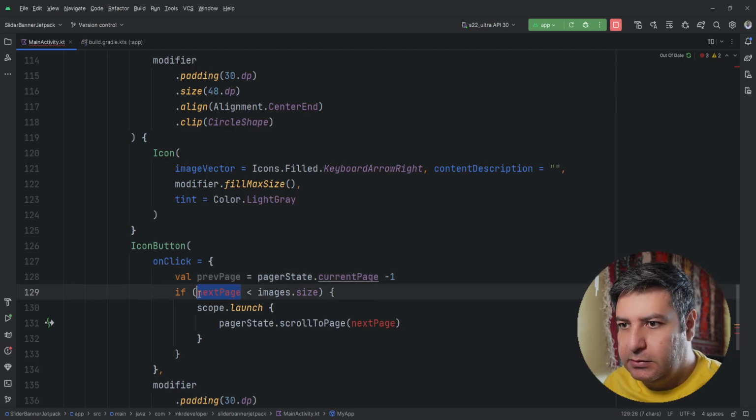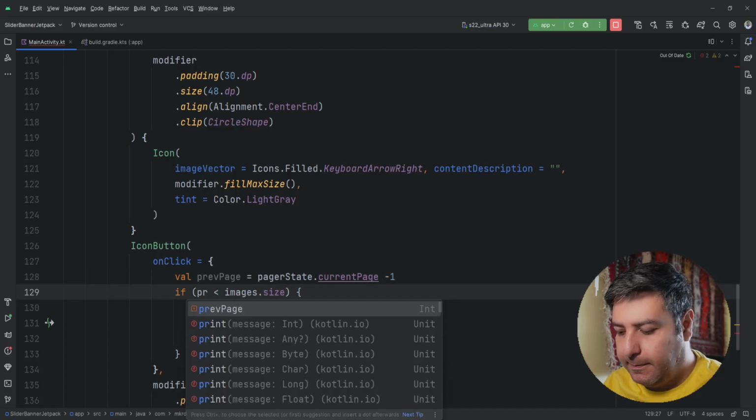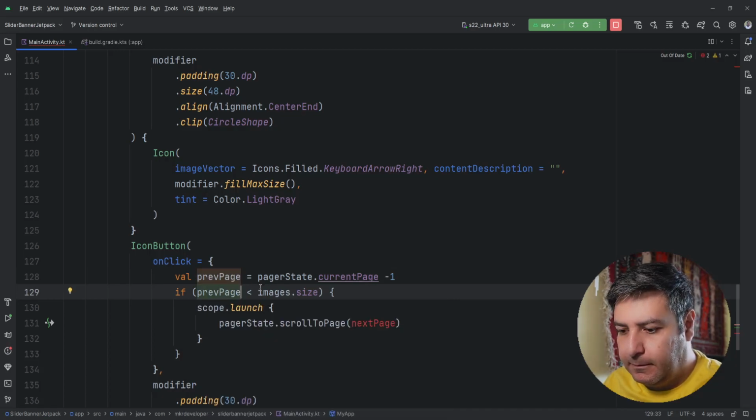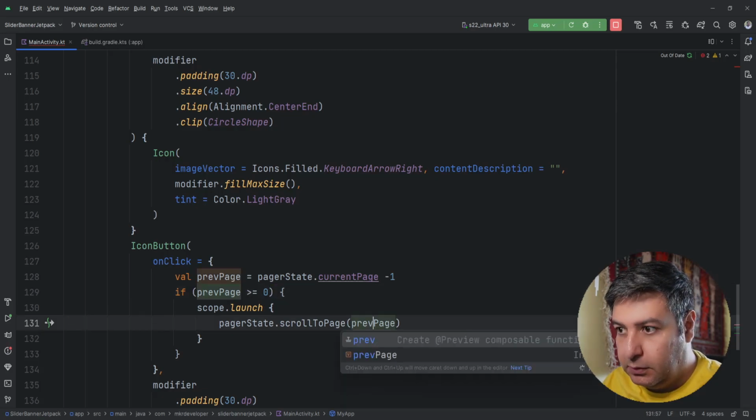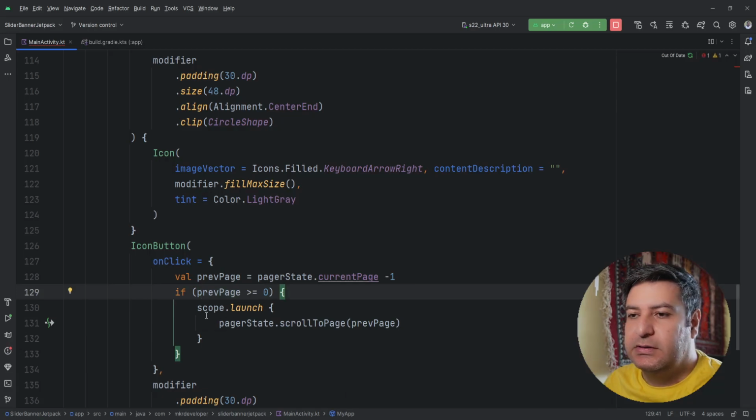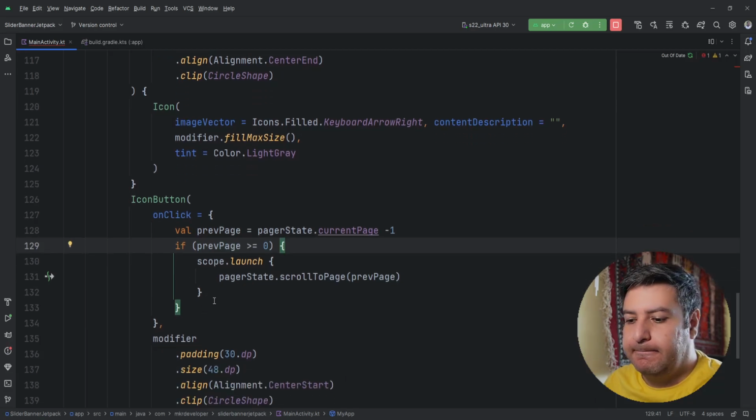and checking this preview page. If it's greater or equal to 0, then we will go to previous page, and that's it.